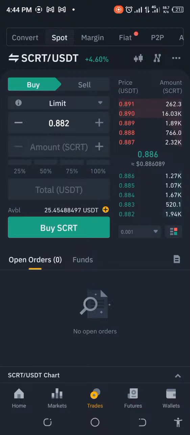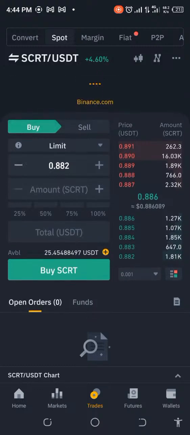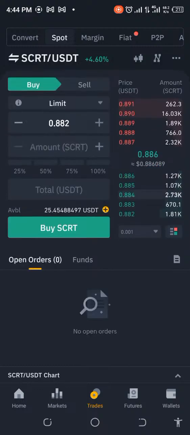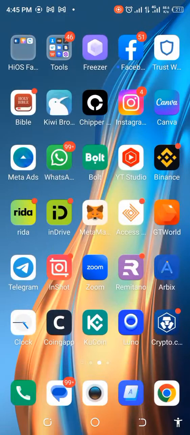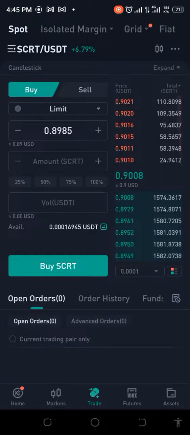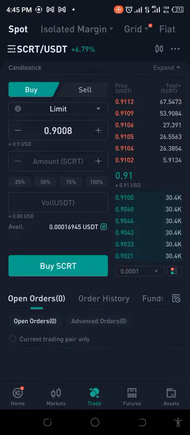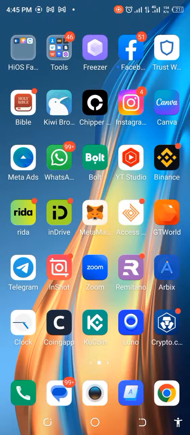Okay, so this is the SCRT/USDT. You can see here currently the price is 0.886, and on KuCoin, let's see what it is, it's 0.9. So there is a difference. So we need to be really fast.